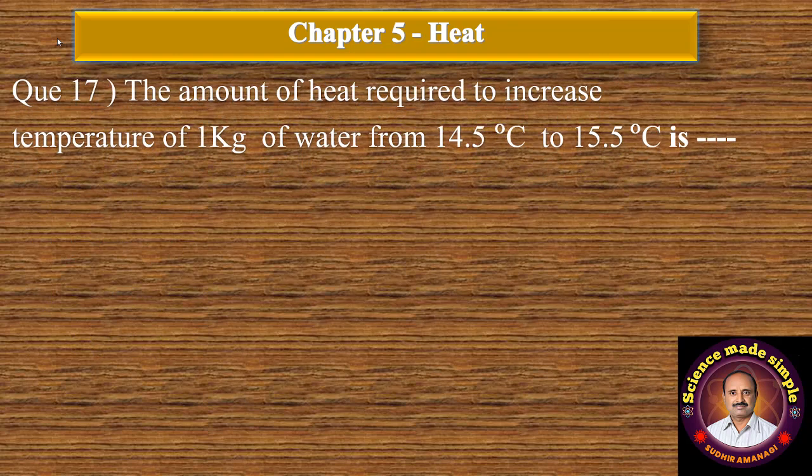Question number 17. The amount of heat required to increase the temperature of 1 kilogram of water from 14.5 degrees Celsius to 15.5 degrees Celsius is dash dash. Option A 4180 joule, B 1 kilocalorie, C 10 calorie, and D 1 calorie. Correct answer is option B, 1 kilocalorie.